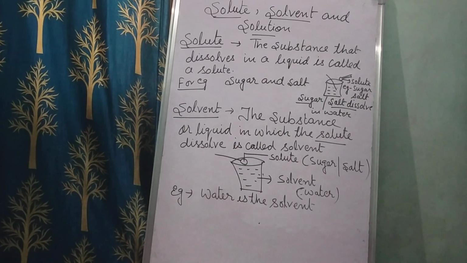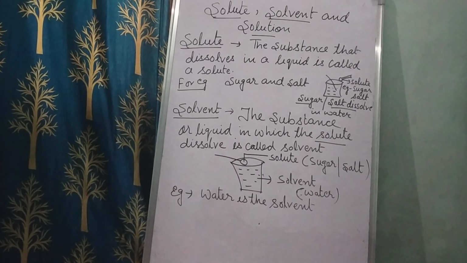Children, today we are continuing the chapter solid, liquid and gases. We have already studied in the previous video changes in the different states of matter, and the processes of freezing, melting, evaporation and condensation, right? Further, we are continuing with three basic terms, as you can see on the board: solute, solvent and solution. So let's study.